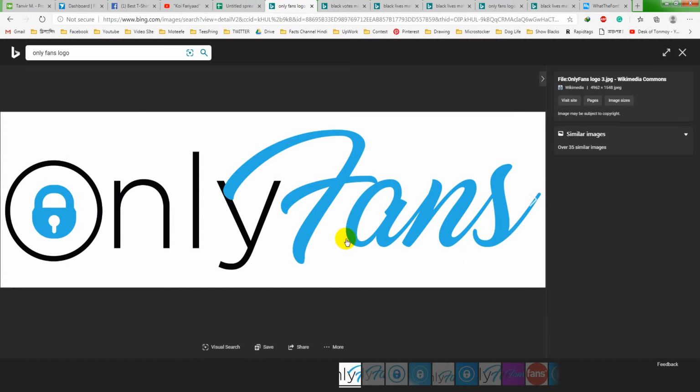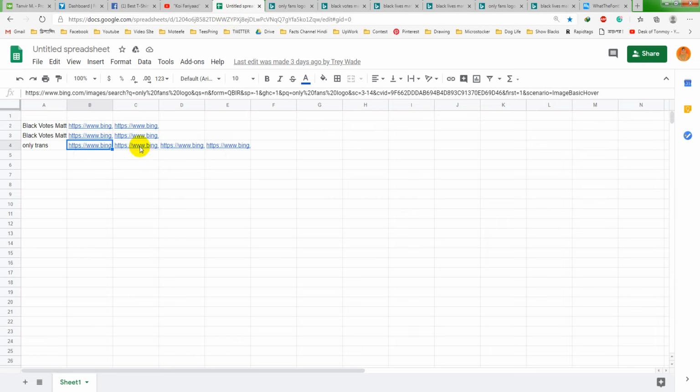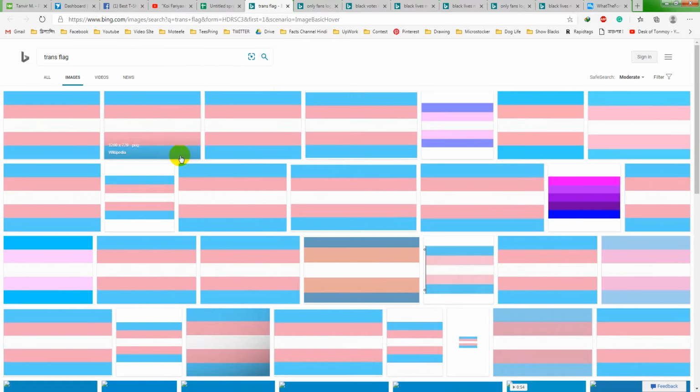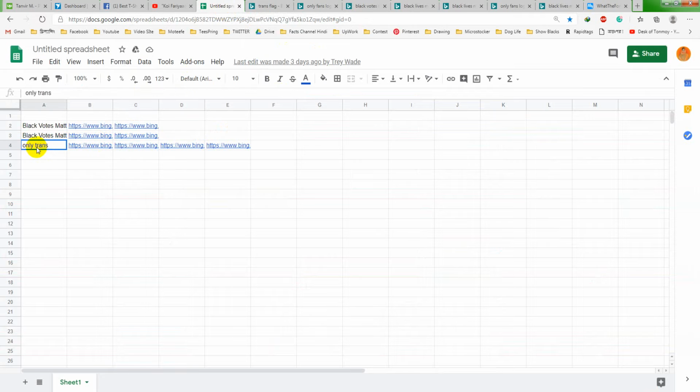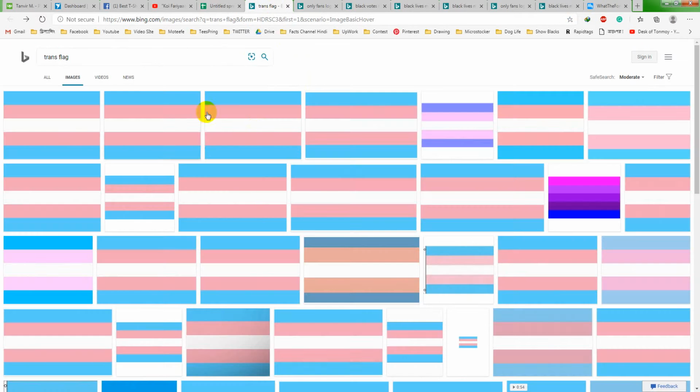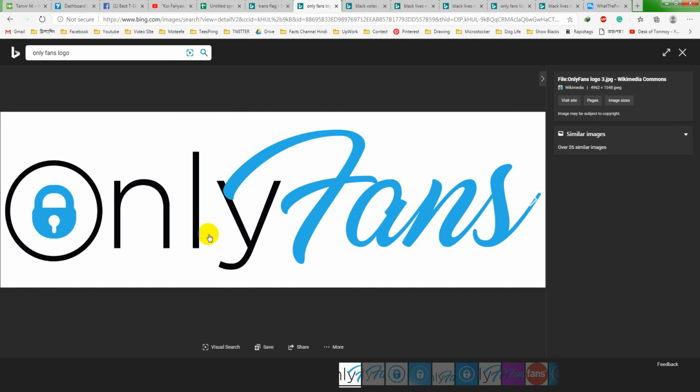Like this is only fans, you can see the OnlyFans logo. And now this is the color of trans, I mean those who are transgenders, this is the color for them. So this was the text only trans, but I have to make it in this OnlyFans logo's theme. This logo he liked somehow, I don't know, and he wanted this logo but created with another text.